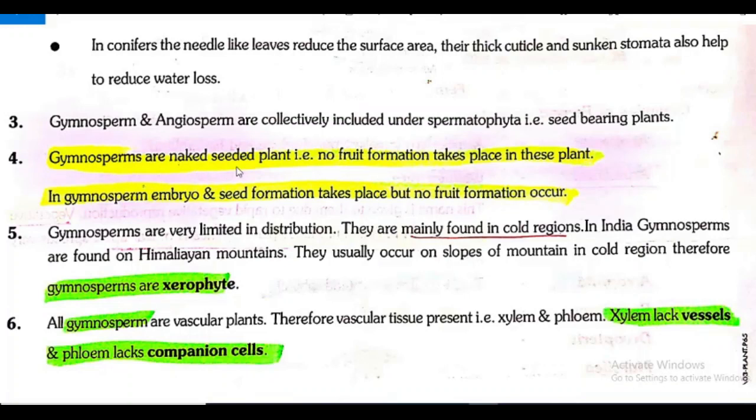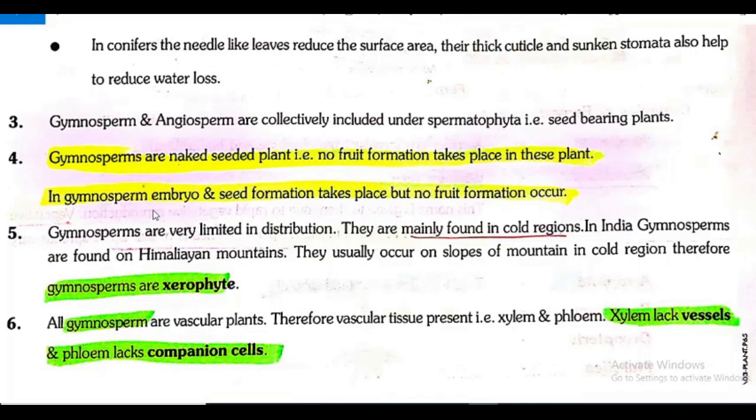Gymnosperms are naked seeded plants, that is no fruit formation takes place in this plant. That's the first point we told, that in these plants the ovule are not enclosed by any ovary wall and they remain exposed.